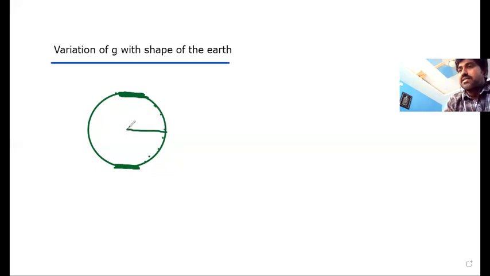Then, if I consider one particle, one mass, small m is taken here. And if the average radius of Earth is capital R, then what is the general formula we can write for small g, acceleration due to gravity? Small g is nothing but G capital M by R square.